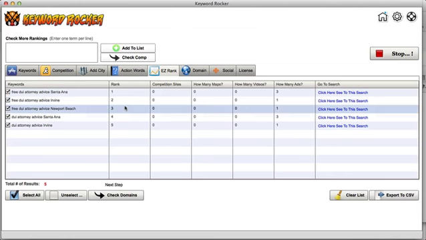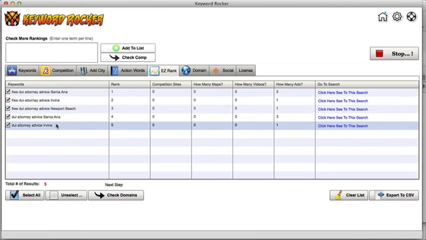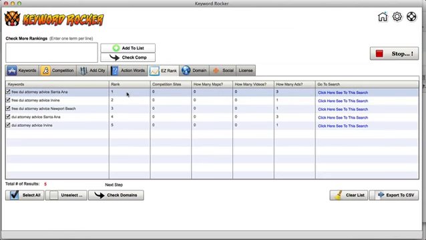So now we're here on the easy rank, and all that's doing is putting them in order of ease to rank. All it really is doing, especially in this example, is just taking the competing sites and putting them in order. So if they're all 0, it doesn't mean that this one is easier than this one to rank for, because these are all 0. Instead of having them tied or anything like that, we just decided to keep them numbered, and that's totally fine, right?